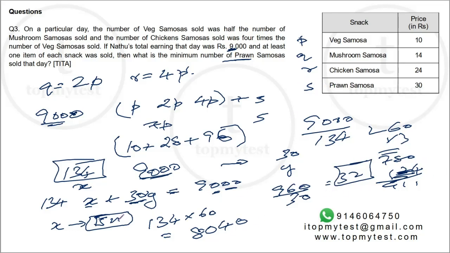Now can I add one more multiple of 15? Let's try one more multiple of 15. If I try one more multiple of 15, 134 into 10 will be 1340. Now if you add 1340 to 8040, that will go beyond 9000. So you cannot add one more multiple of 15. So this is good enough. Alright, so this is the maximum that you can go with this bundle of 134. Right, so at least 32 prawn items will be sold.